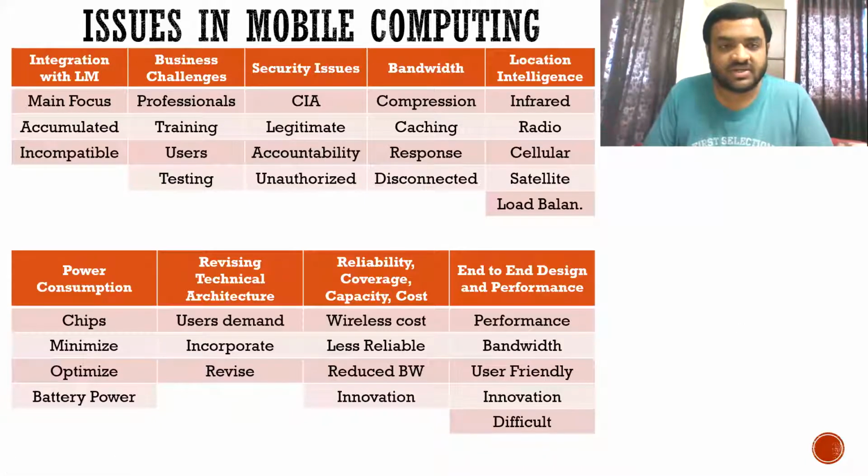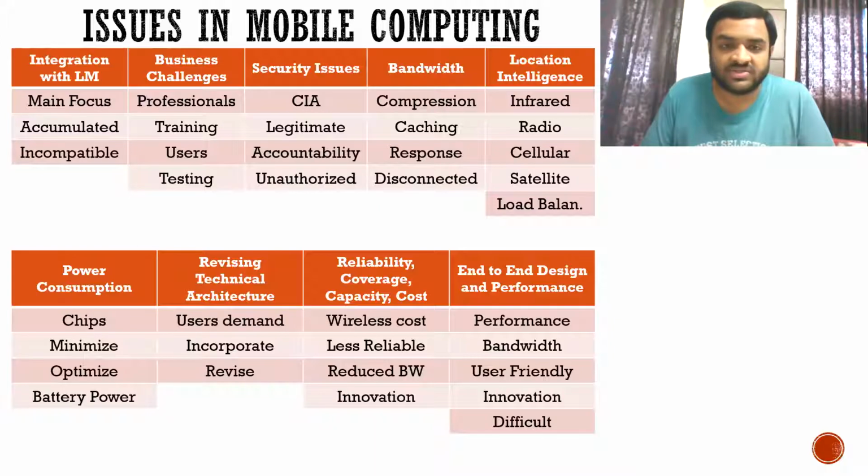Now let's see what are the issues in mobile computing. What we saw earlier, those were the limitations in mobile computing. Okay, those are permanent in nature. Whatever you do, those are going to be there. Whatever security measures you use, whatever antivirus you use, whatever VPN you use, your mobile is always going to be vulnerable to hackers. That is why instead of giving it in the issues, they have given it in the limitations.